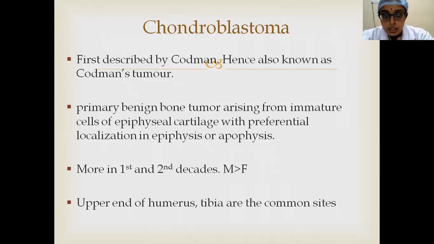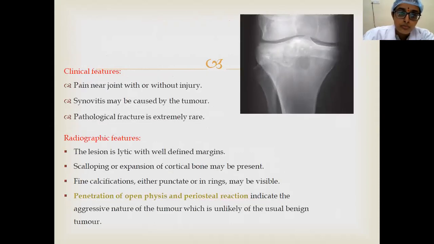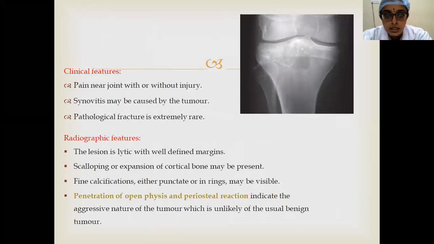and is seen in immature skeleton, mostly seen in the first and second decades. Upper end of the humerus and tibia are the most common sites of location. Usually asymptomatic, sometimes because it is periarticular, some synovitis may be seen. Pathological fractures are extremely rare in case of chondroblastoma.